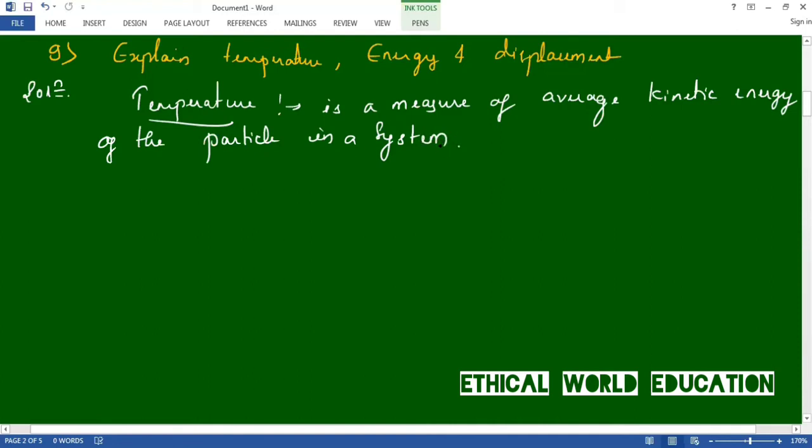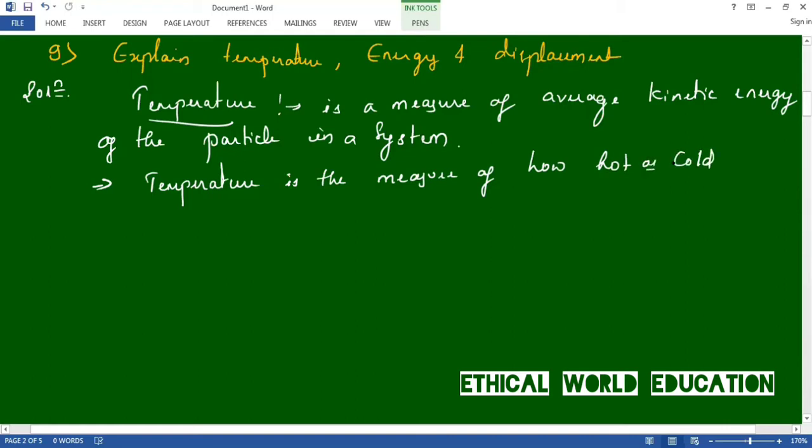Let us see the next point on temperature. Temperature is an objective measurement of how hot or cold an object is.